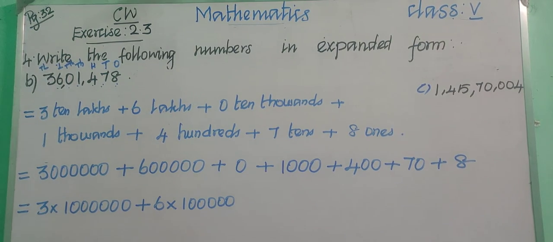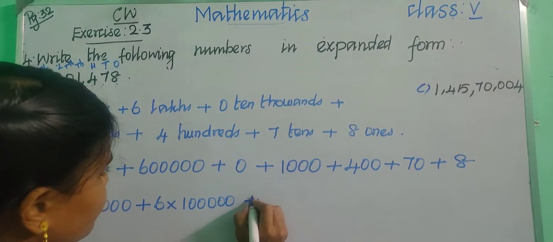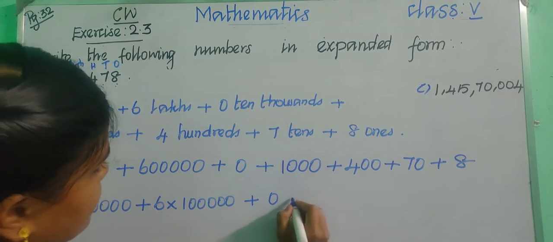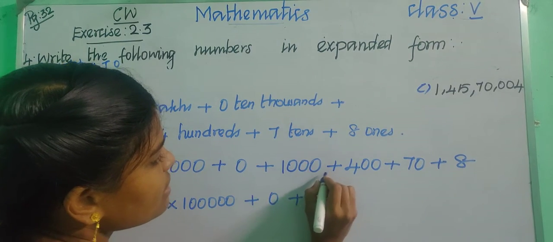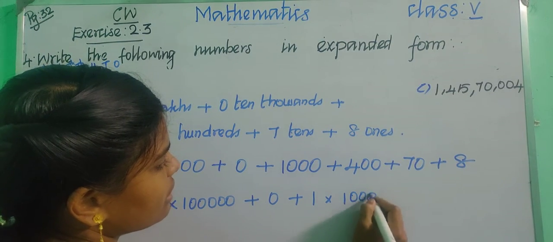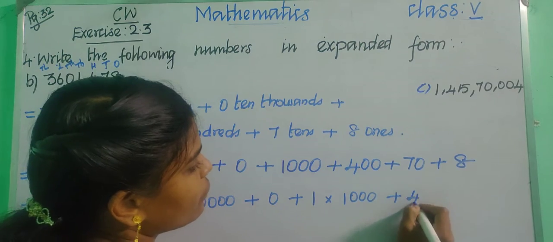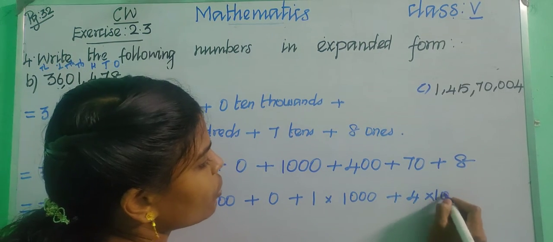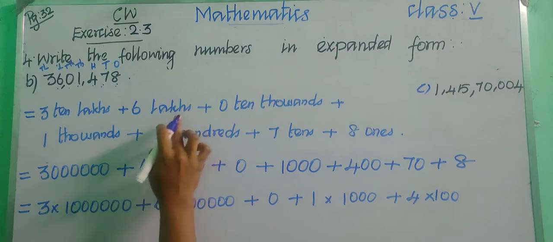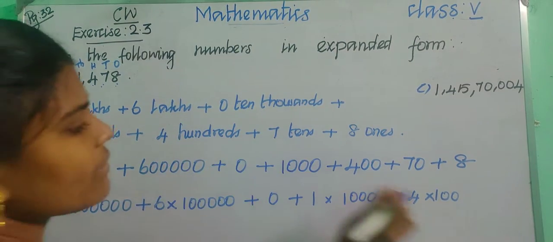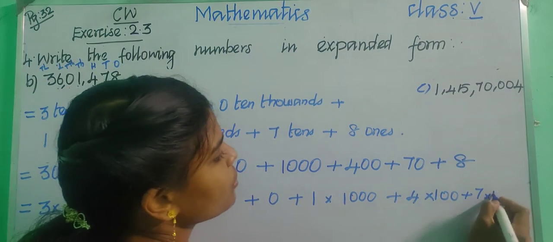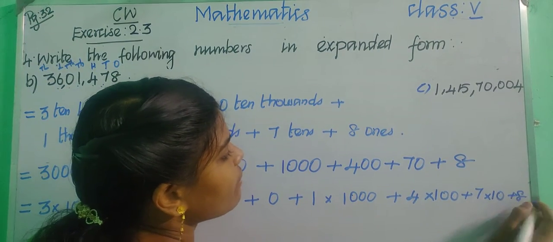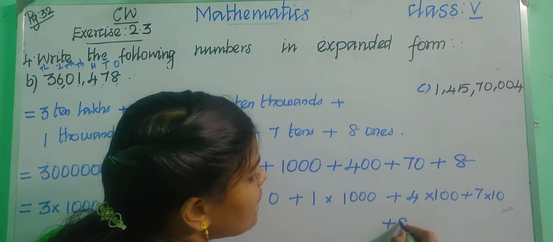Okay, children. So 6 into 1 lakh. Okay, and then put 0. Simply the 0. And then here we are having 1 into how many zeros? 3 zeros. Okay, children, and at the last we are having 4 into 2 zeros. So 4 into 100. And then 7. Put 7 into tens, right? So only 1 zero. So put 10. And at the last we are having plus 8 into 1.